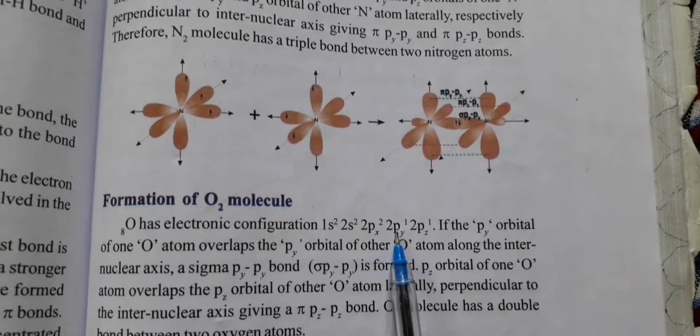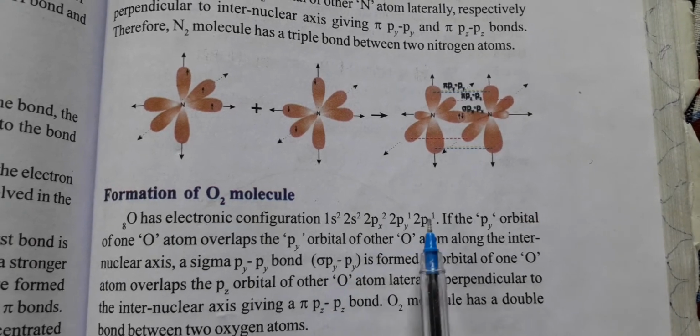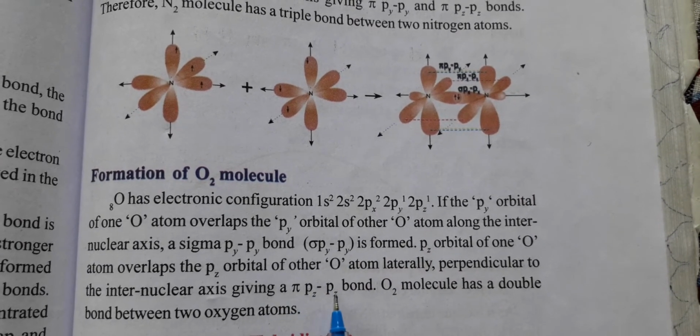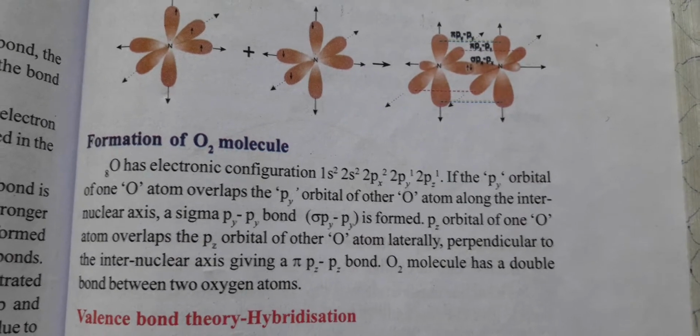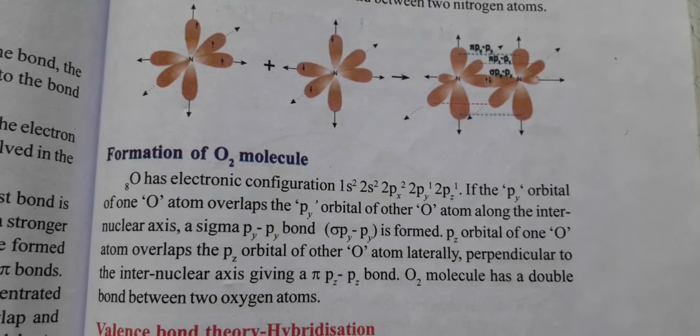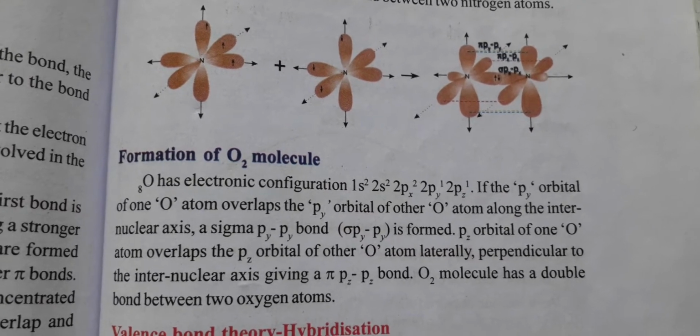So py will have a sigma bond and pz will have a pi bond. This is how an oxygen molecule is formed. You can draw a diagram and post it, as well as draw it in your classwork, so that it helps you in preparing for the exam.